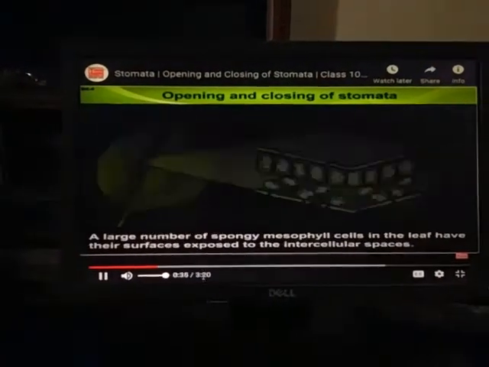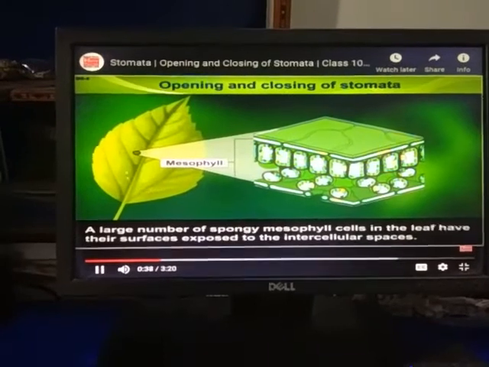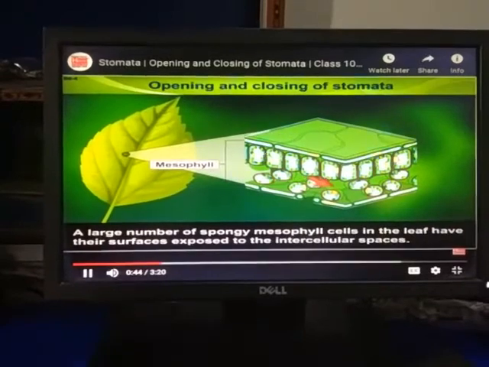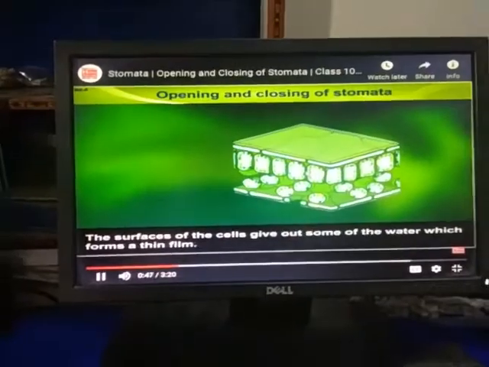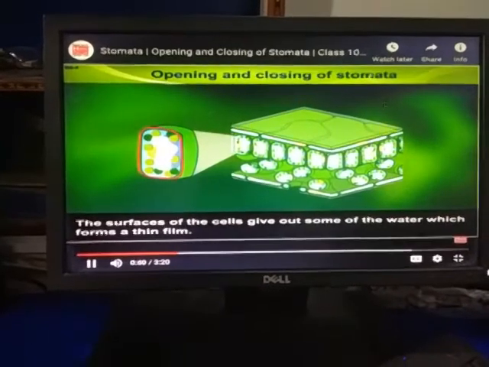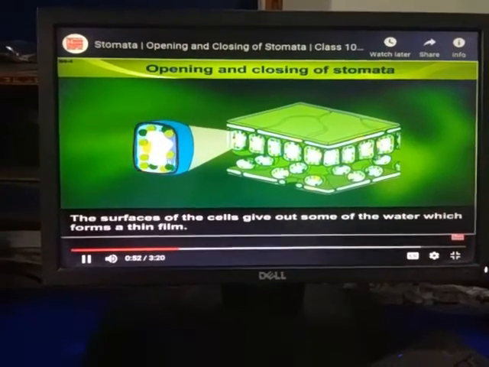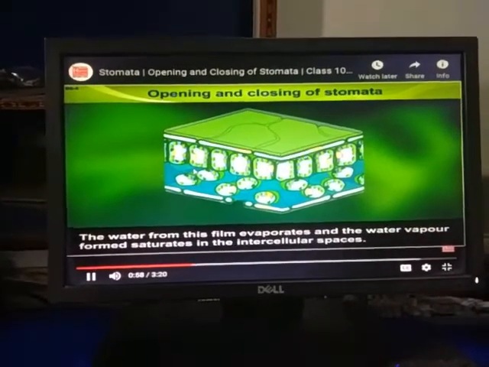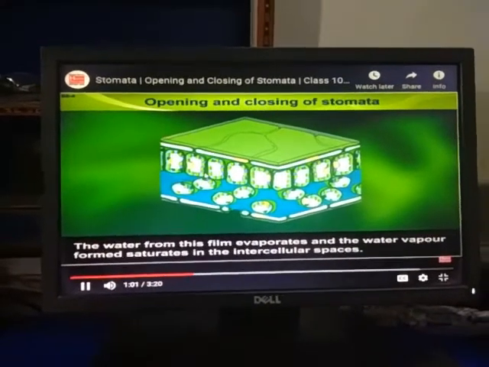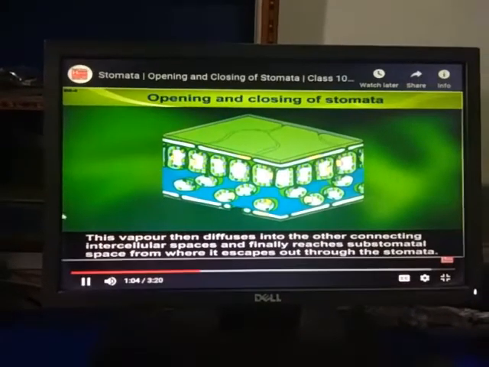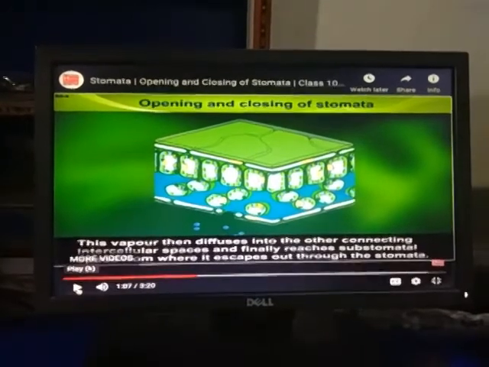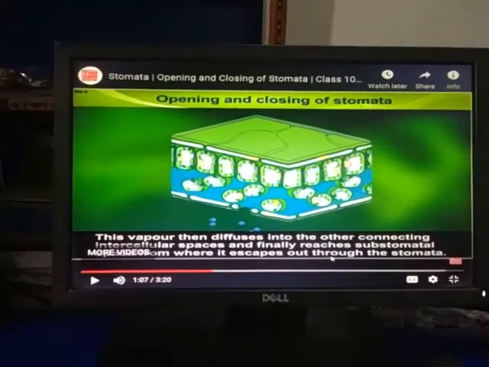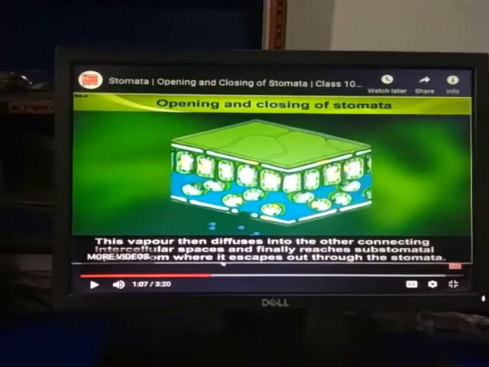that can be observed here. Here is the structure of the leaf. This is the cut section, the mesophyll of the leaf, that is represented here. The mesophyll of leaves contains stomata. These are chloroplasts, and stomata are located in the guard cells in the upper portion of the epidermal region of the leaves. This is represented here. Vapors are then diffused into the other connecting intercellular spaces and finally reach the substomatal space, where they escape out.